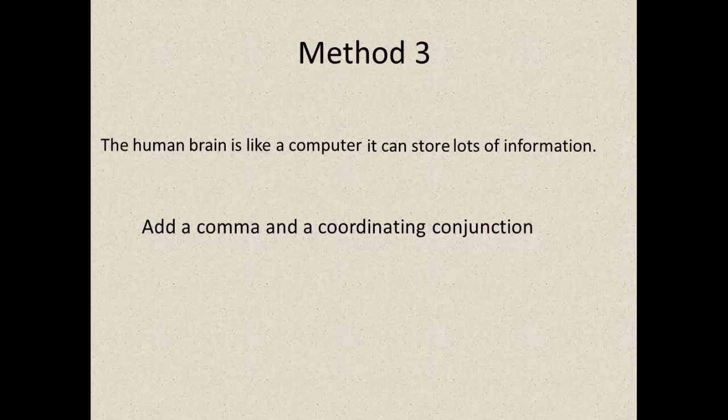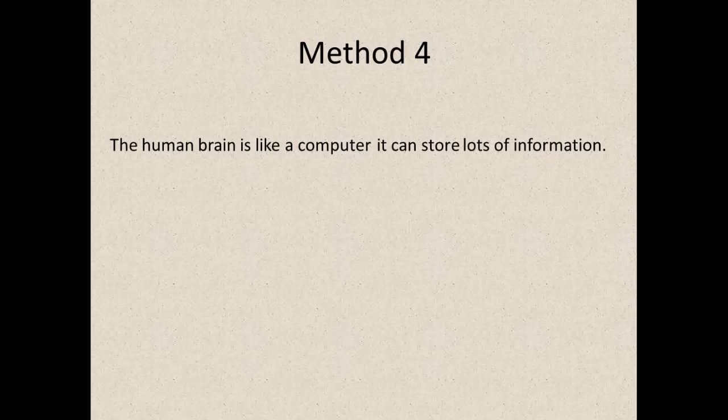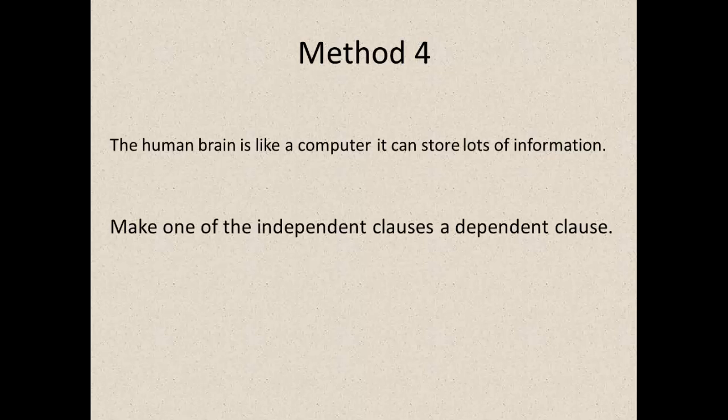Method 3 is to add a comma and a coordinating conjunction. In case you've forgotten what those coordinating conjunctions are, they're also known as fanboys. It's an acronym for for, and, nor, but, or, yet, so. And here I have the human brain is like a computer, comma, for it can store lots of information. Finally is method 4, which for some reason instructors really like. You make one of the independent clauses a dependent clause. And there are lots of words you can use to make that happen, and I'm going to show you 2 examples. Here I've made the second one a dependent clause.